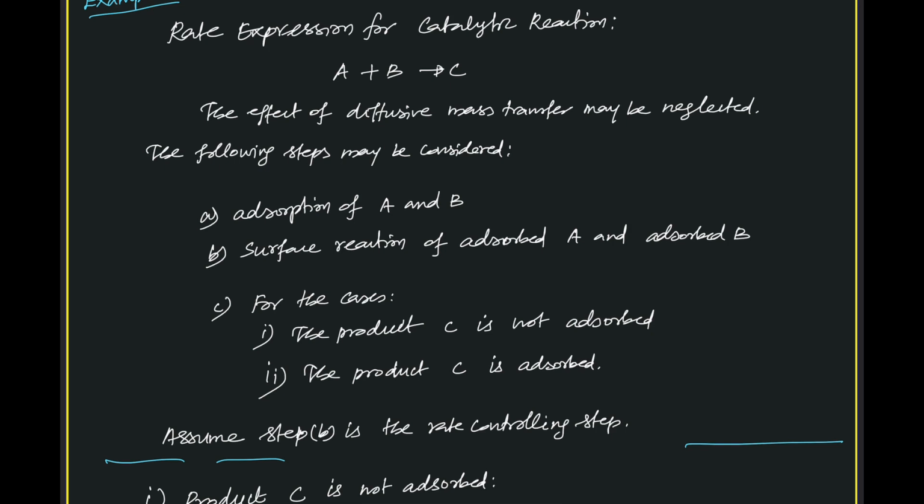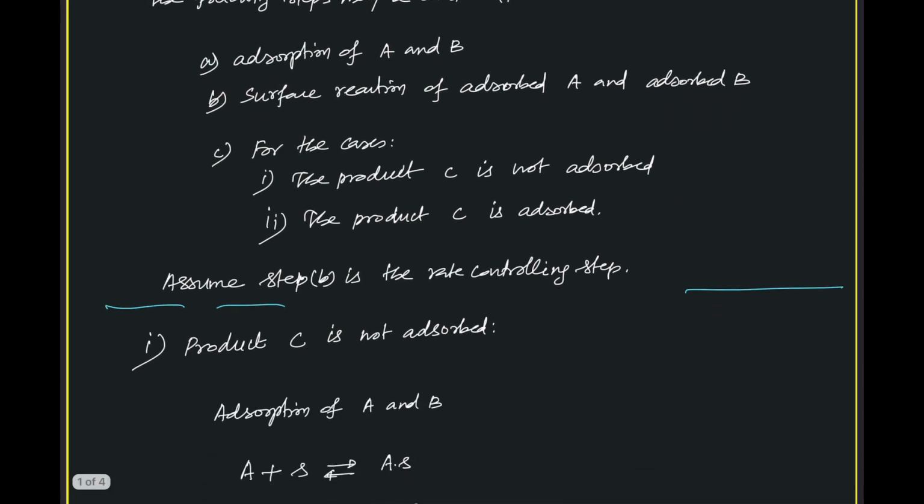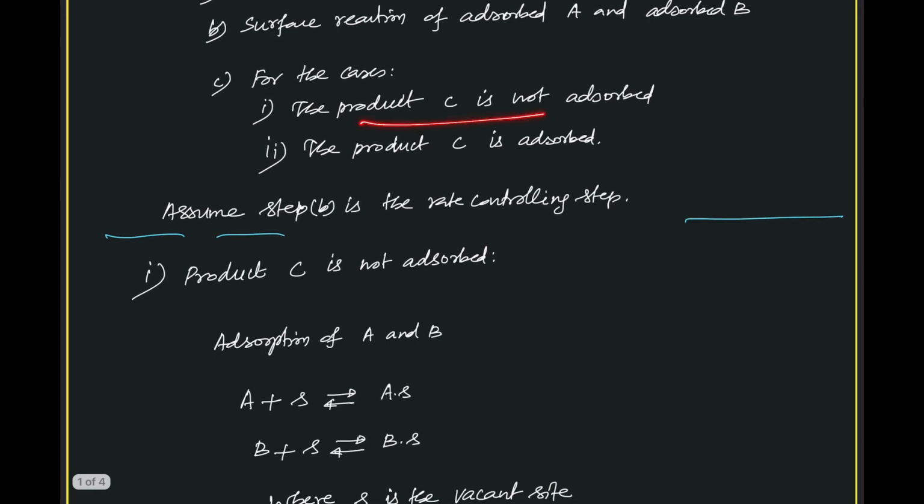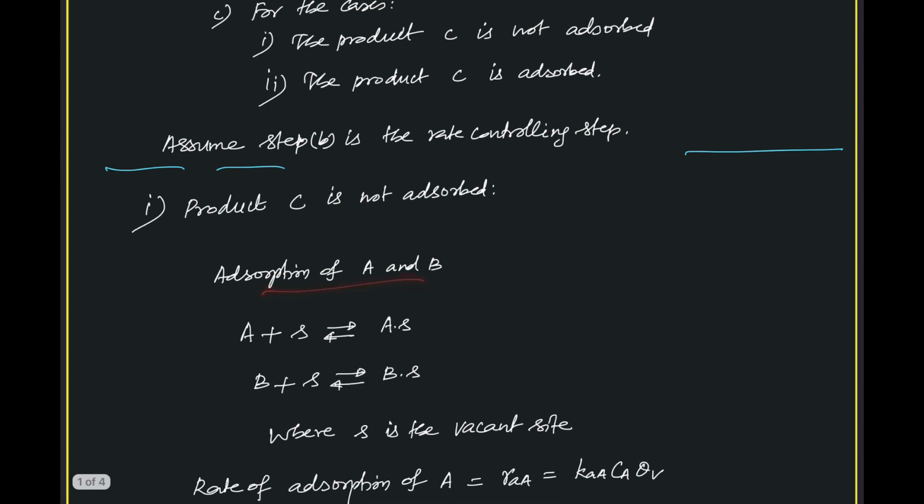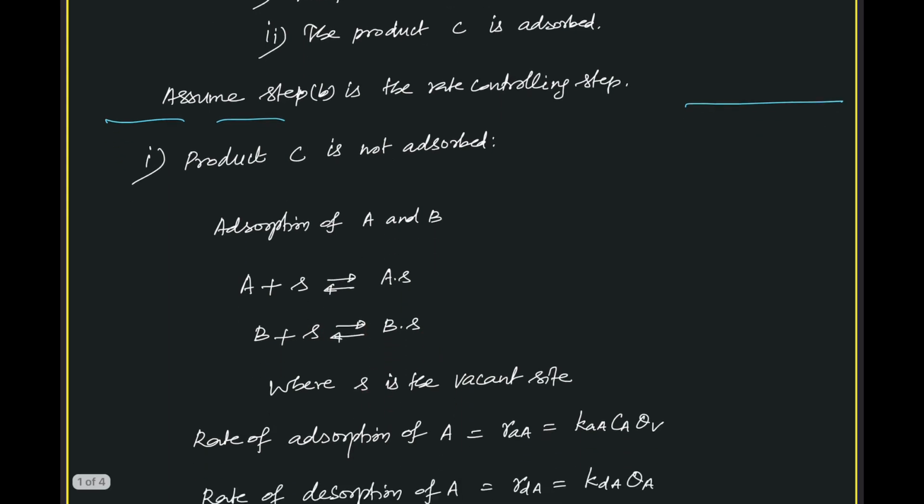The rate controlling step is the surface reaction of adsorbed A and adsorbed B. Okay, first let us consider that the product C is not adsorbed. So our steps are adsorption of A and B, which is A attaching with a vacant site S to give adsorbed A, and likewise B attaching with a vacant site S to give adsorbed B. S is the vacant site, as I already said.